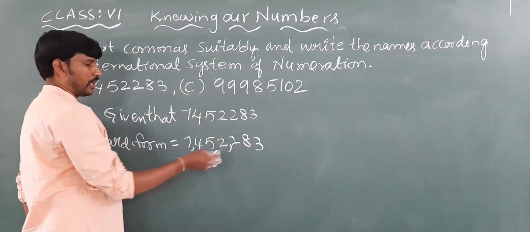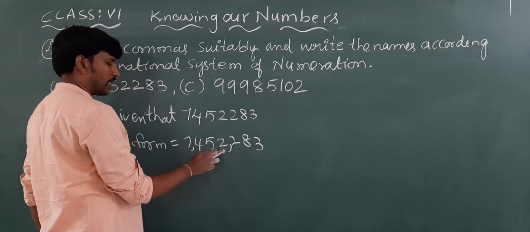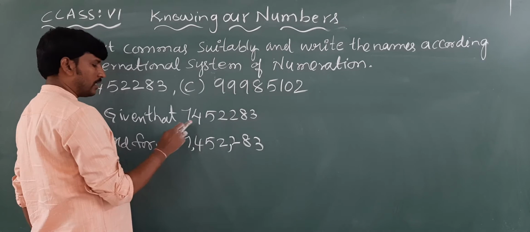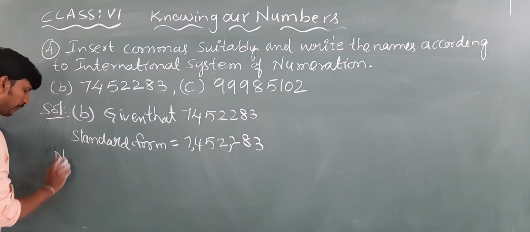Now see this here. You can read the place values: ones, tens, 100, 1,000, 10,000, 100,000, million. Isn't it? Now number name.